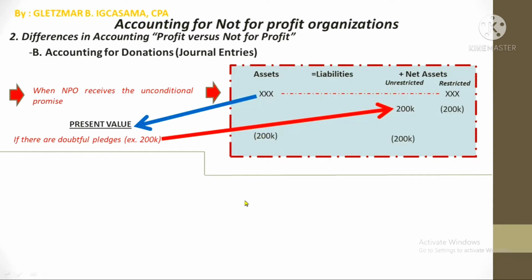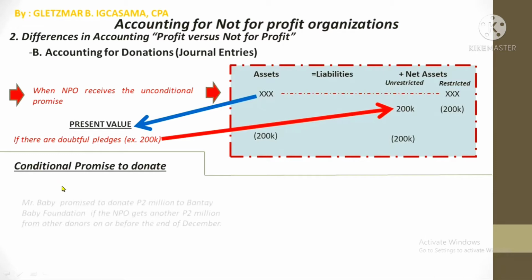Now let's go to conditional pledges or conditional promise to donate. By the way, again, a condition is an event that may or may not happen. So if a donor promises to donate but there is a condition attached, the moment that the condition is not fulfilled, then the NPO will not receive the donation promised. But the question is, what will the NPO do if it has received such a promise? So let's have an example right here.